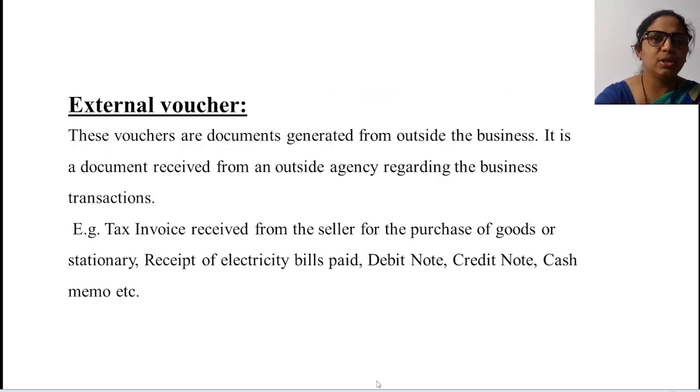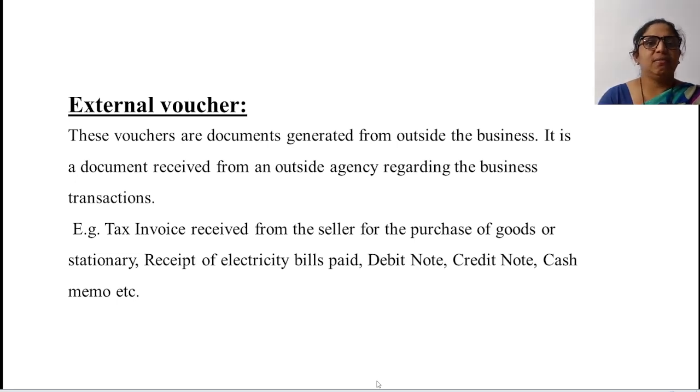The second voucher is the external voucher. As the name says, internal is prepared internally. The second is the external voucher. External vouchers are the documents which are generated from outside the business. They have not been prepared internally by the organization.